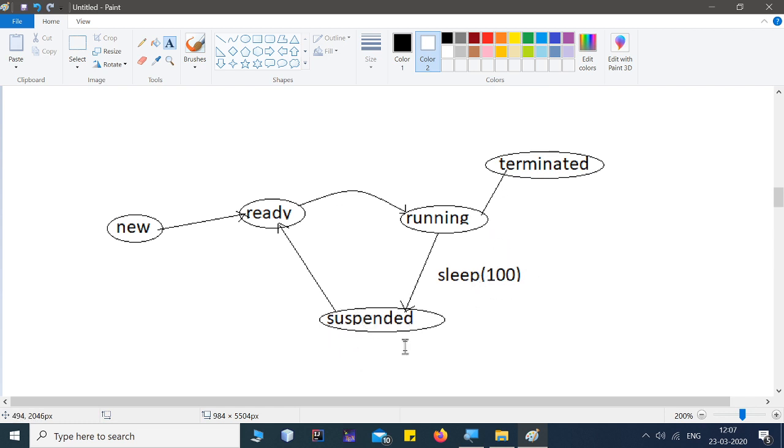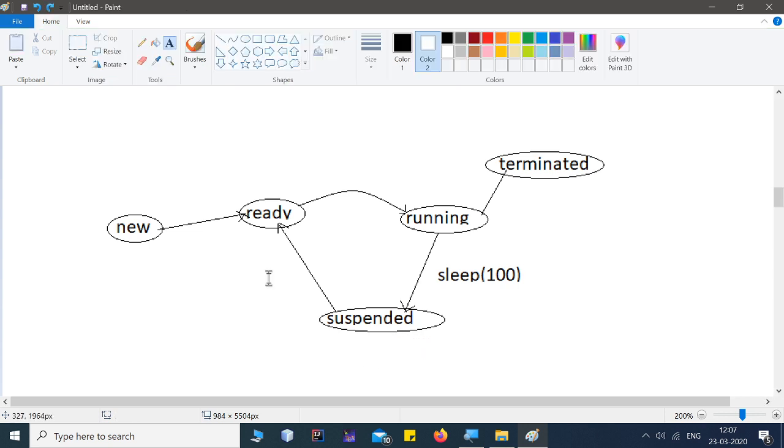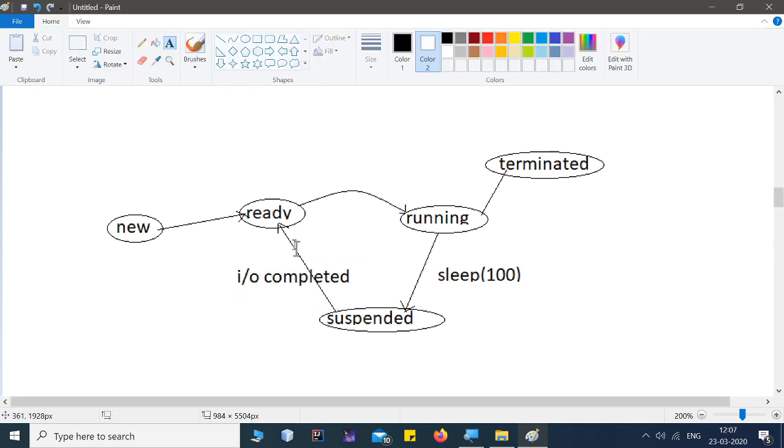Whenever your sleep is completed, or your IO operation is completed, that thread can move from suspended to ready state, and then again it can be executed.